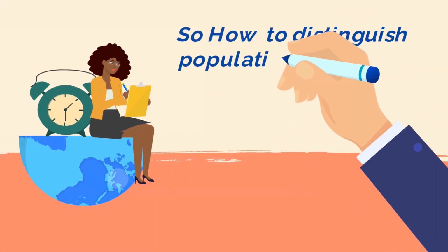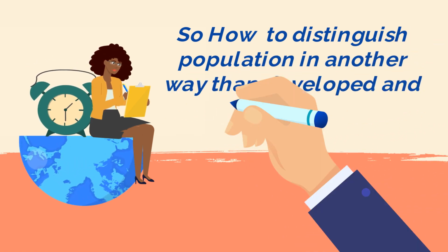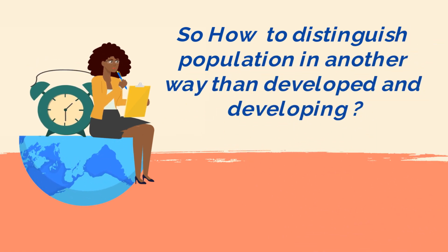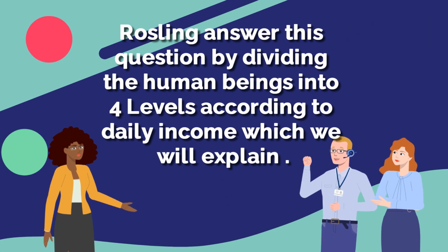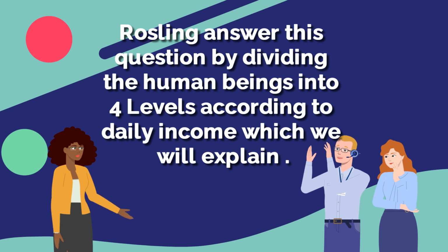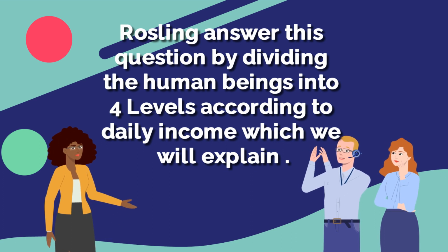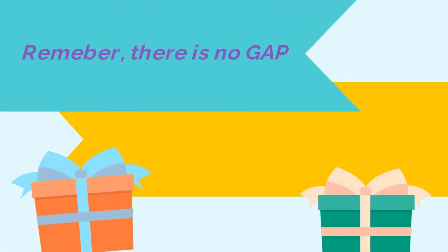So how can we distinguish the population in another way than developed and developing? Rosling answered this question by dividing human beings into 4 levels according to daily income, which we will explain. Remember, there is no gap.